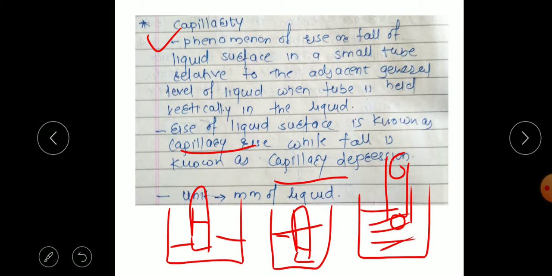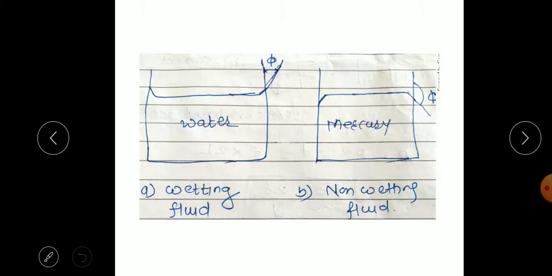So in mercury, we can see there is a dip, a capillary fall, and in the case of water or other liquids, there is a capillary rise. The unit of capillarity is mm of liquid: how much it will rise. So capillarity is the rise or fall of a liquid in a small tube relative to the adjacent level of the liquid. Capillarity is also responsible for whether a liquid wets the surface or, in some cases, does not wet it.